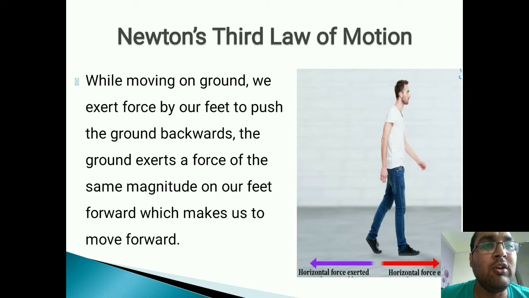While walking on the ground, we exert force by our feet. We exert force by pushing the ground in a backward direction. So the ground also exerts a force of the same magnitude on our feet, which makes us move in a forward direction. For example, if we are pushing the ground by 2 Newton in a backward direction, the ground will push us by 2 Newton in a forward direction. You can see this diagram. Horizontal force is exerted in the backward direction. Similarly, a horizontal force will be exerted by the ground on us, in the forward direction.